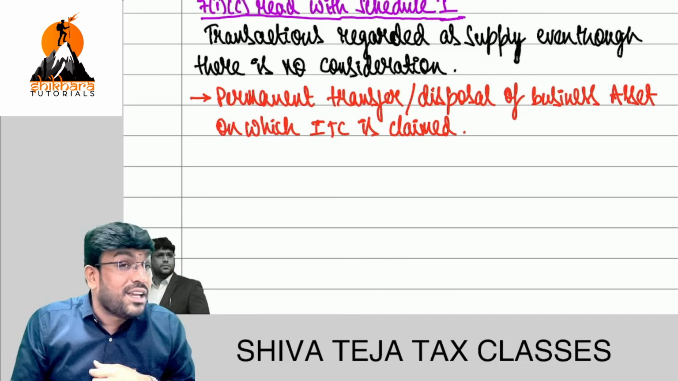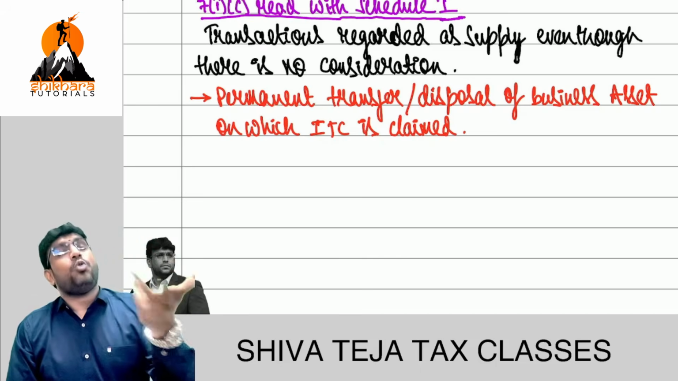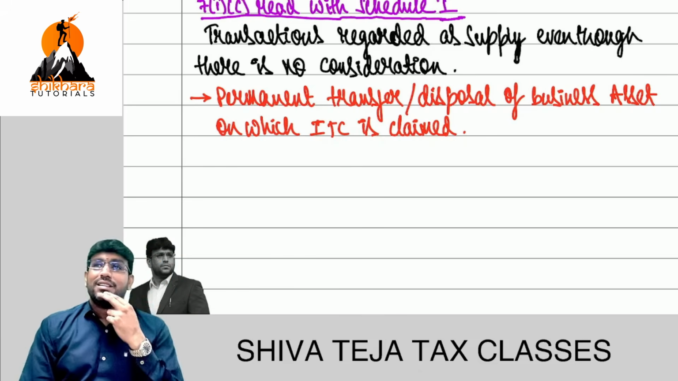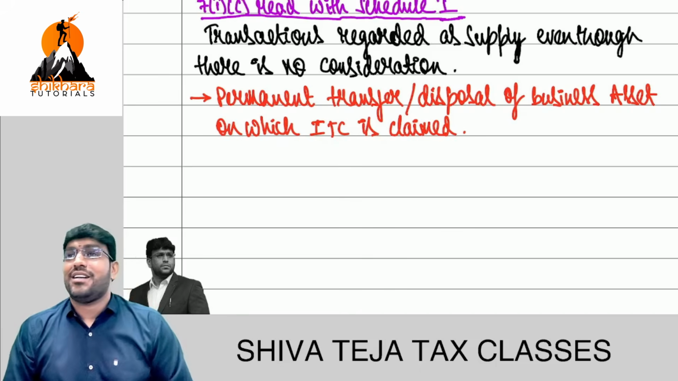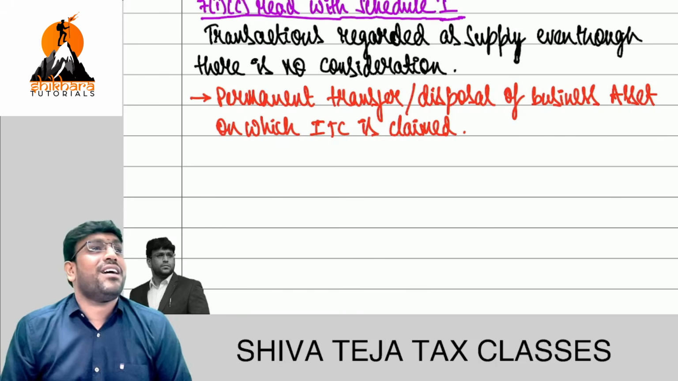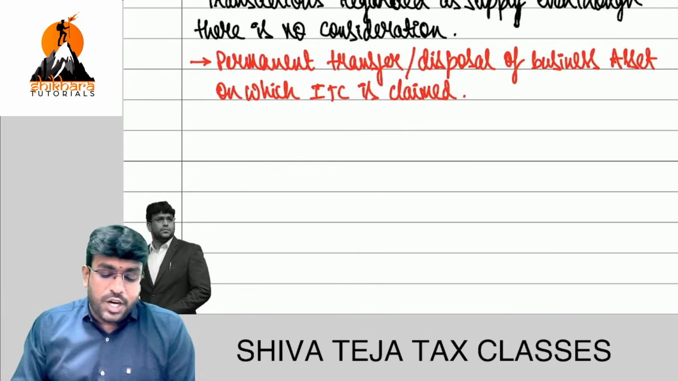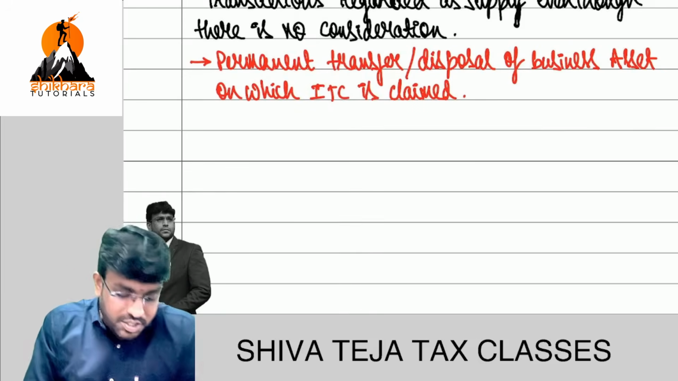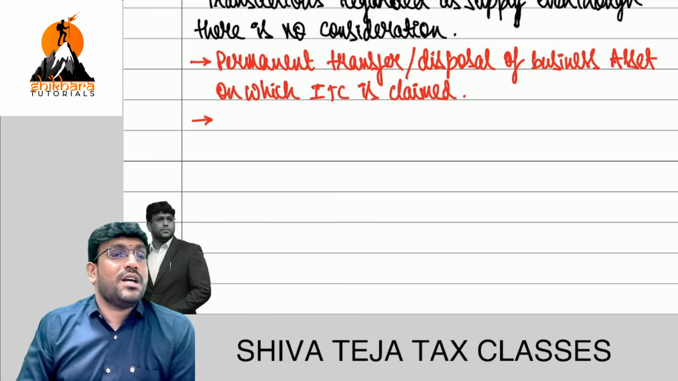Logic of the government to understand. Why did I give you ITC? Because you are going to use that phone for business, but you have donated it. So pay tax. Understand the logic only, you know. Sir, clear or not? So what is the first point? Permanent transfer or disposal of business asset on which ITC is claimed. Next, second point. Very, very important point.